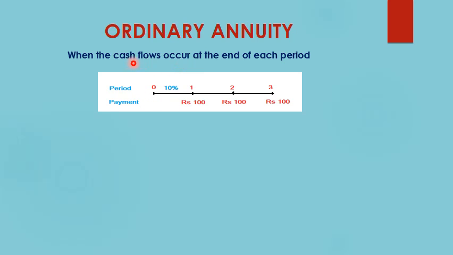It says that cash flow occurs at the end of each period. Okay, so 0 to 1 represents 1 year or the first year, 1 to 2 represents second year, and 2 to 3 represents third year. So the cash flow should occur at the end of each year. Okay, so here a payment of rupees 100 is occurring at the end of first year, then again rupees 100 is occurring at the end of second year, and again rupees 100 is occurring at the end of third year. So this is an ordinary annuity.